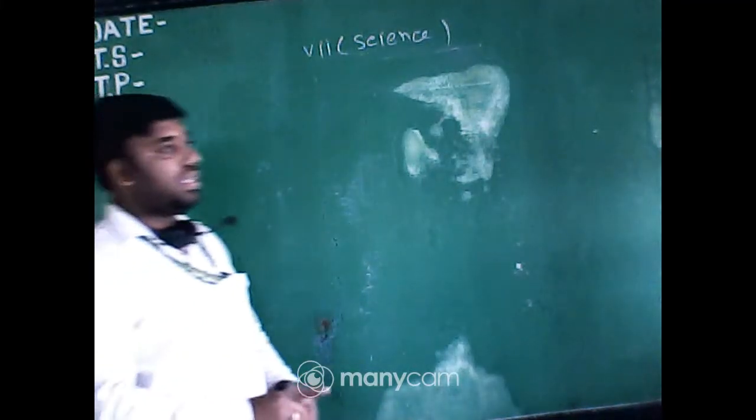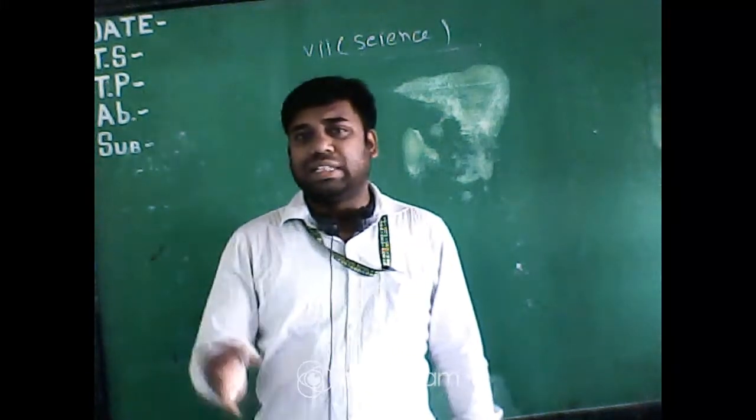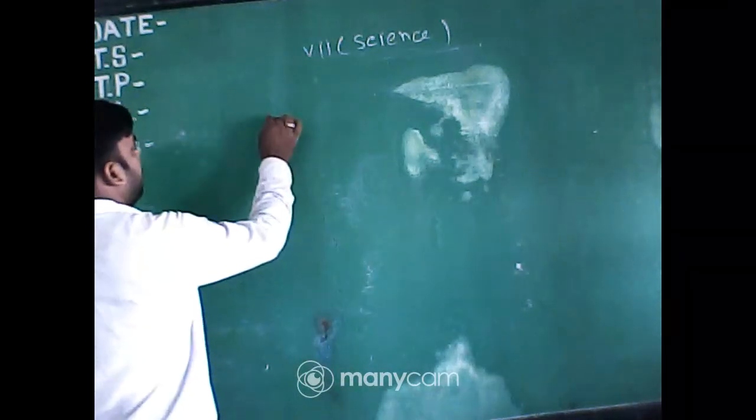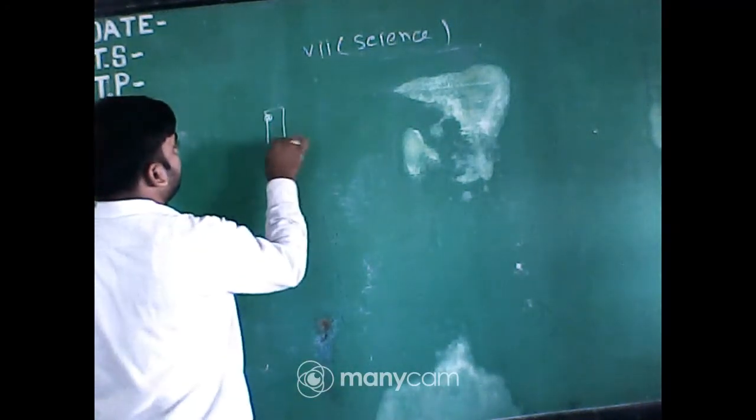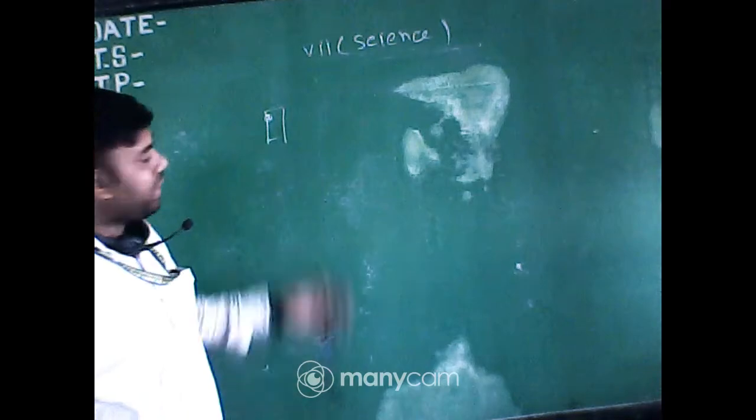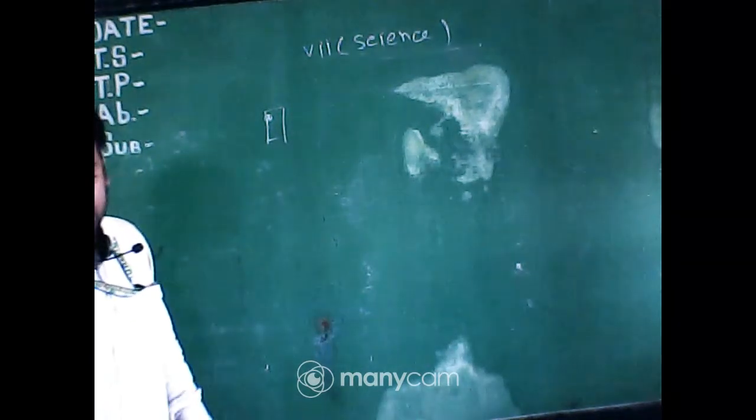First of all, students, what is the position of any object? That point, a duster is here. A duster is here. Okay, so it is the position of the duster.